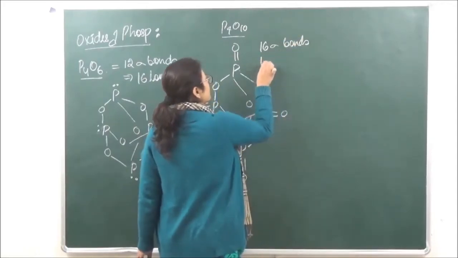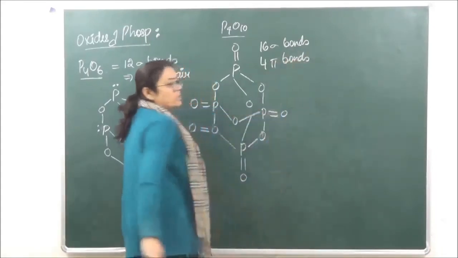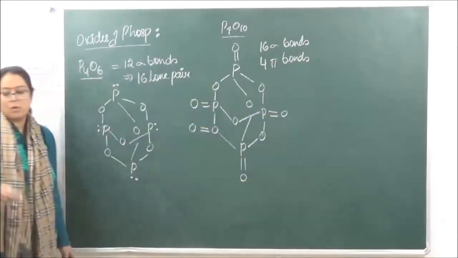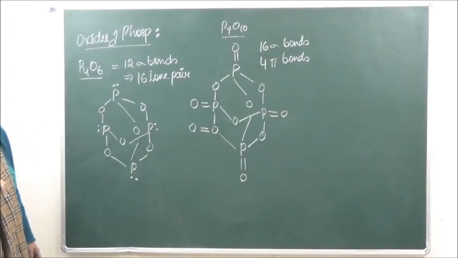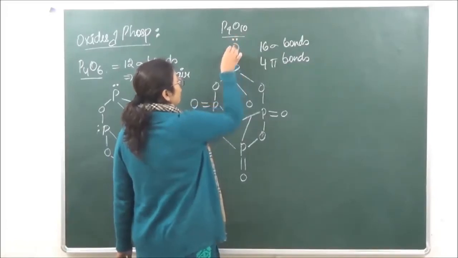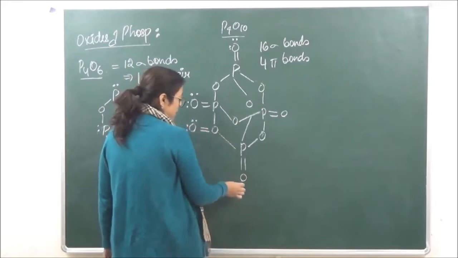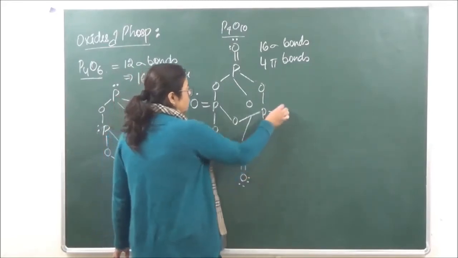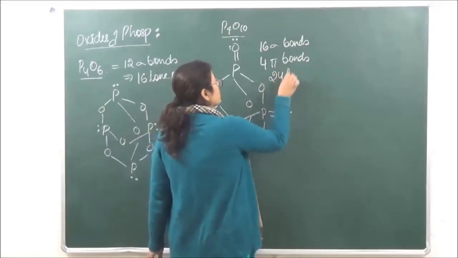And it has 4 pi bonds. 16 sigma bonds and 4 pi bonds, right? And it is going to have 24 lone pairs of electrons, with 1, 2, 3, 4 lone pairs of oxygen like this. They have been considered over here. So it is going to have 24 lone pairs of electrons.